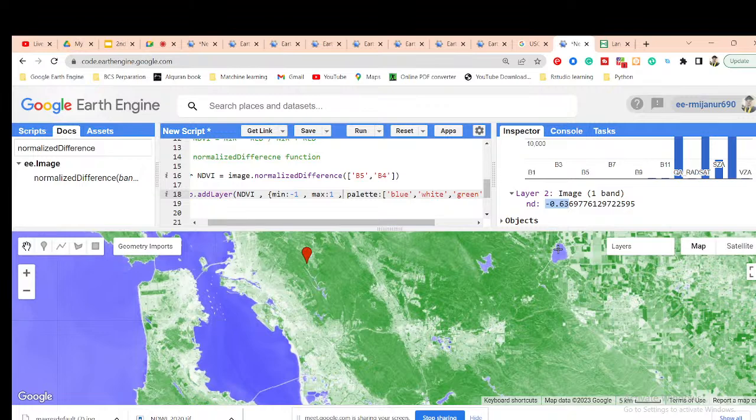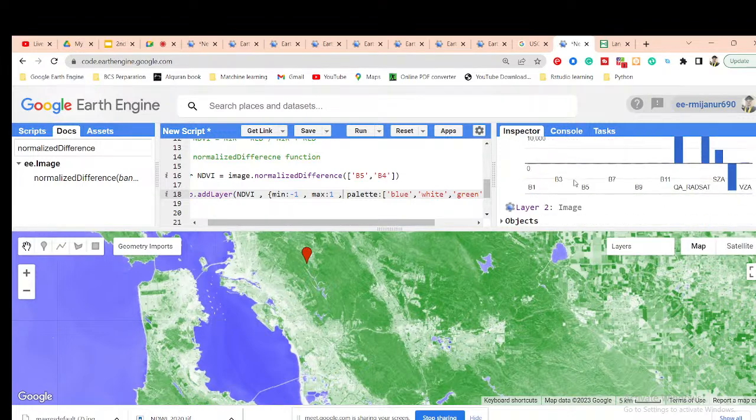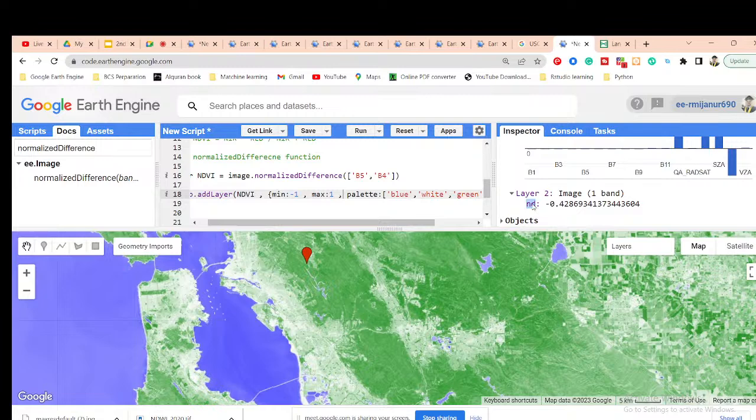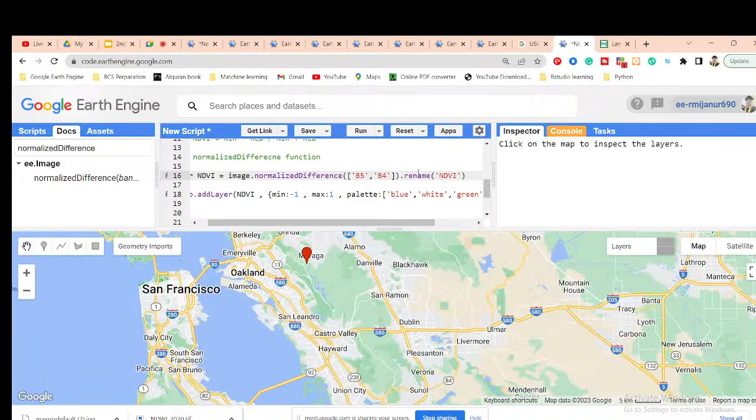For the water body, the pixel value always shows negative. You can see here the layer name is showing as ND, but we can also change the name. Suppose I want to put here NDVI, so for that I simply use the rename function. Use here rename, and in this rename I put NDVI. So now it will be okay.